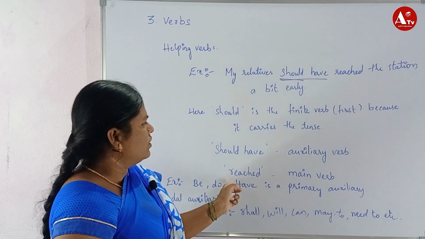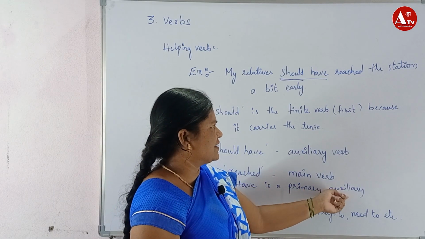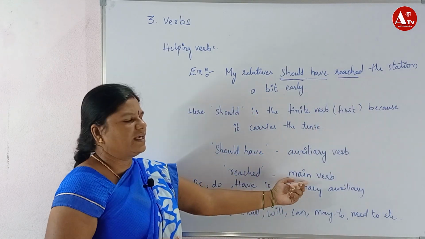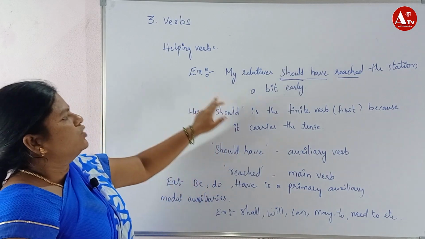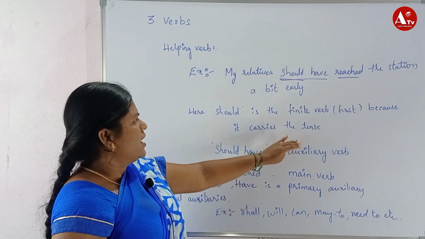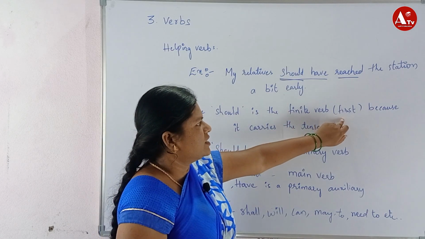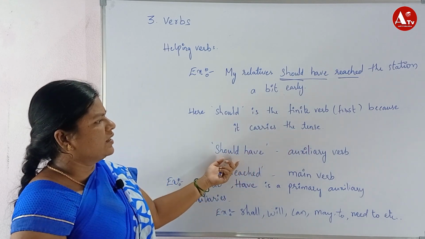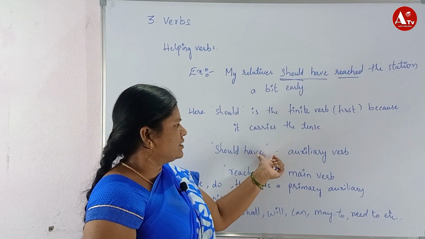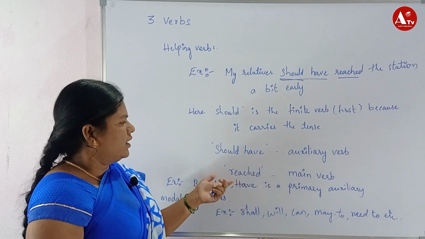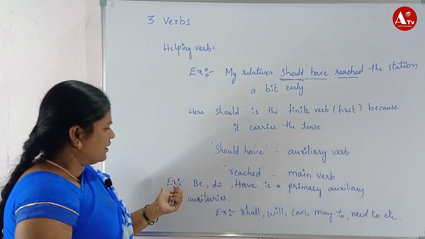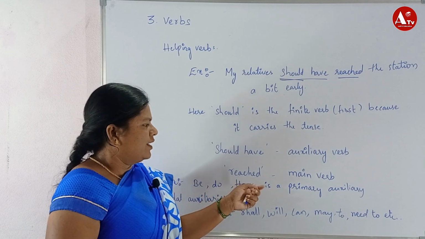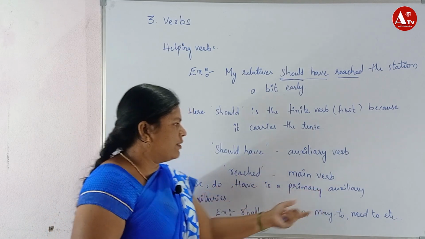So here have is a primary auxiliary word. Finally, reached is a main verb. Here should is a finite verb because it is the first verb and it carries a tense. Should have is an auxiliary word. Here have is an auxiliary verb, and reached is the main verb. Examples of primary auxiliary verbs are be, do, have, is.